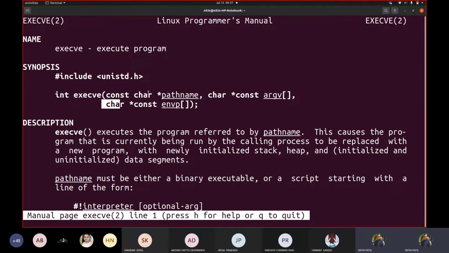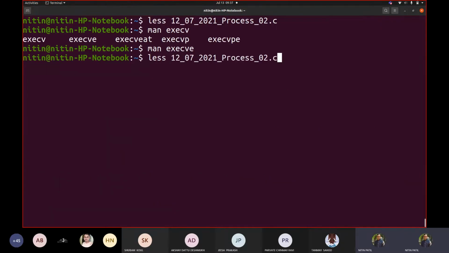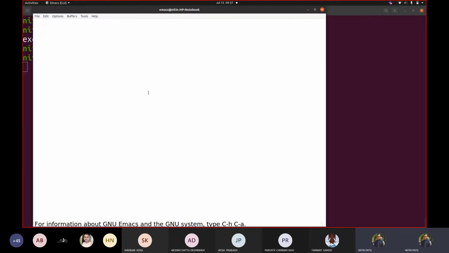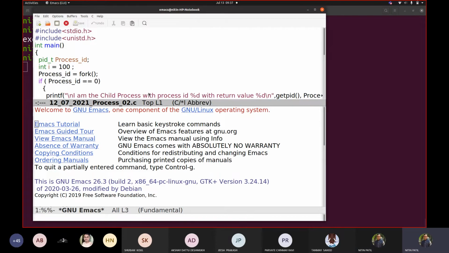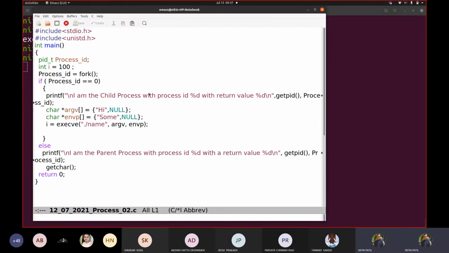Okay, these are required. That's why I created this code for you. Now let me show you this code. So what we did was we created a process here by giving the fork call. If the process ID is 0, that means it is in the child process, and the process ID is different for it.